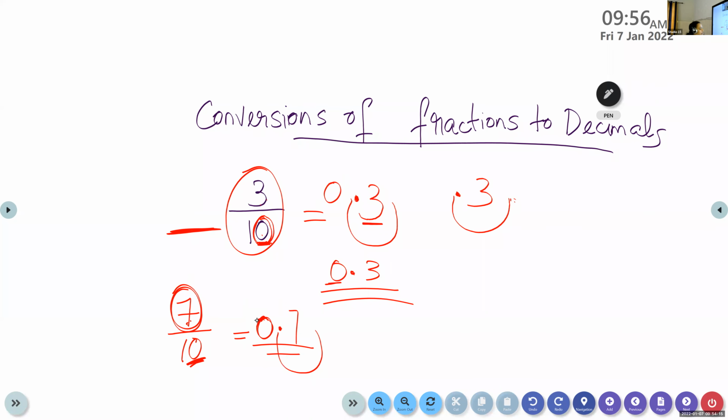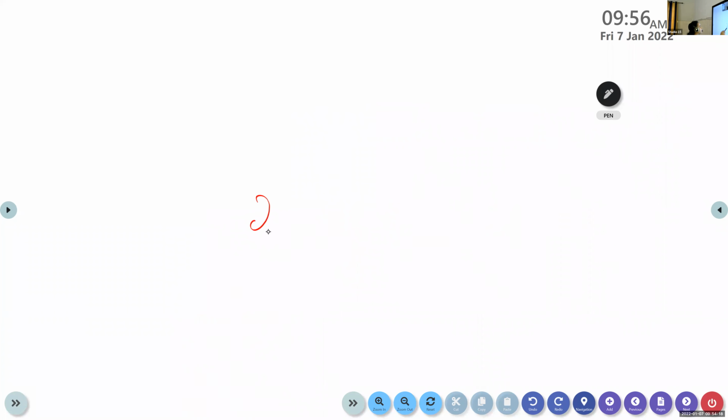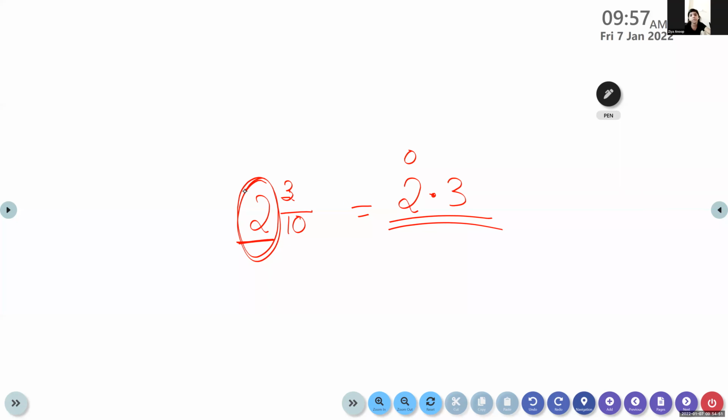Yes, children? Now, if I have a number 2 and 2 by 10, or if I write 2 and 3 by 10. Okay, children. So what will I do? I will write the whole number the same. After the whole number, I will place the decimal point and write the numerator. What is the numerator here? 3. So how to read this number? 2.3. Why here we don't put 0? Because we have here the whole number 2. So we don't need to put the 0 over there.